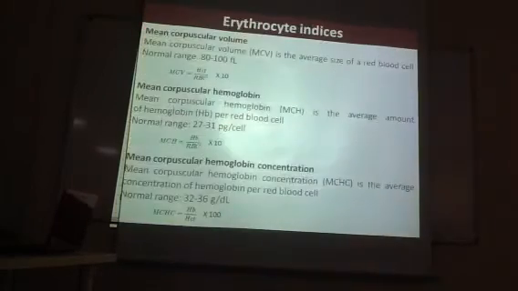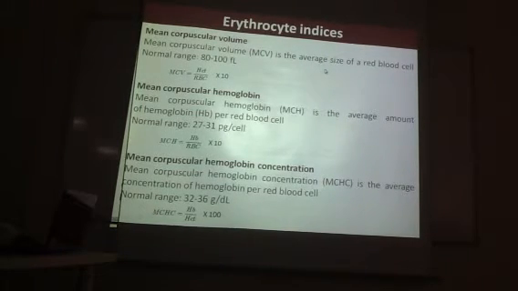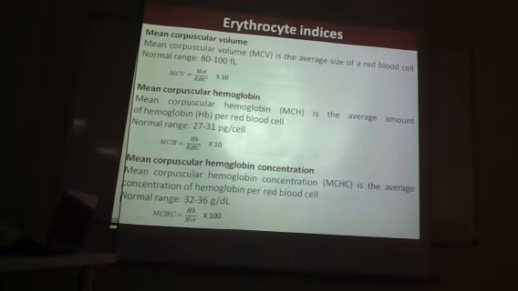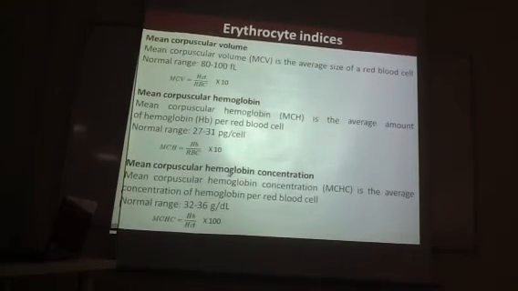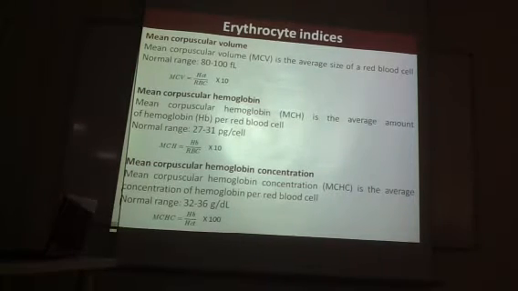Mean corpuscular volume measures the size of the red blood cells. Mean corpuscular means RBC: mean corpuscular hemoglobin and mean corpuscular hemoglobin concentration. At least you should keep this in mind, because there are five very important indices. I am telling only the three basic indices; in another module I will tell the other indices. So at least you should remember these three.